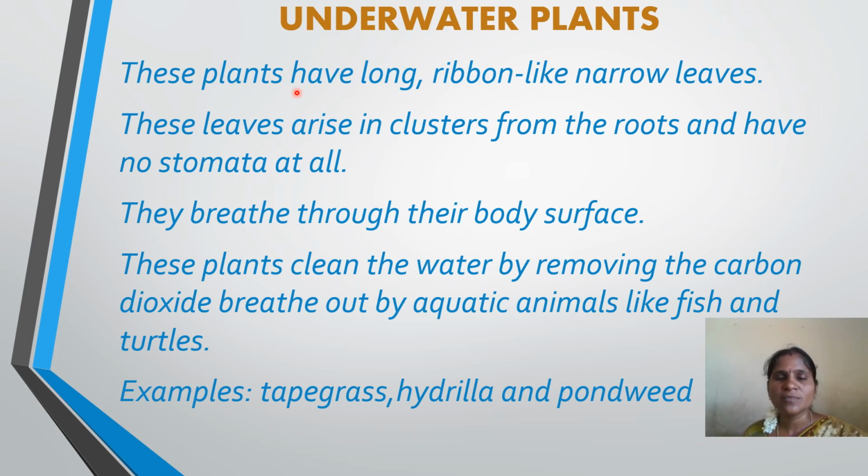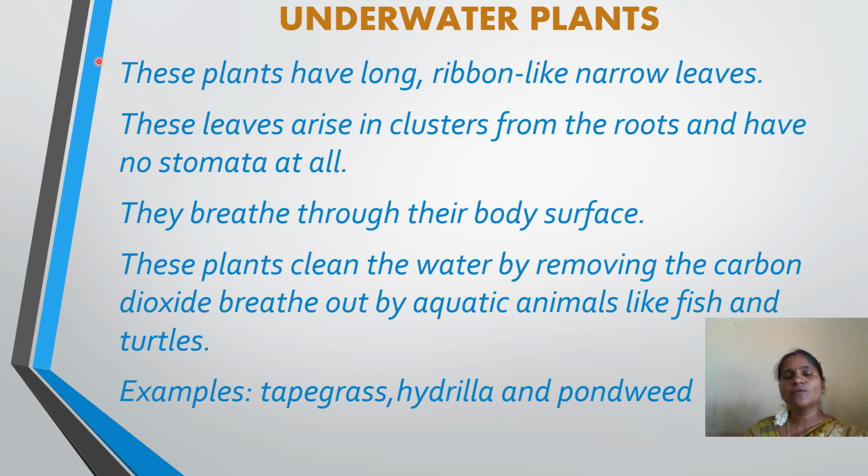If stomata is there, what will happen? The water will also enter into that leaf and the leaf will get spoiled. Yes or no? So these plants do not have stomata. They breathe through their body surface. These underwater plants breathe through that body surface. These plants clean the water by removing the carbon dioxide breathed out by aquatic animals like fish and turtles.